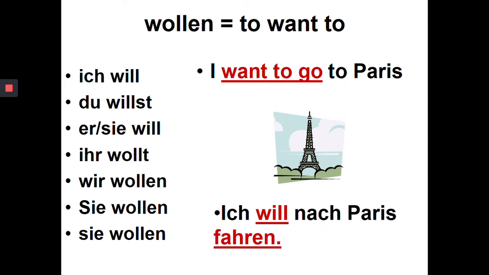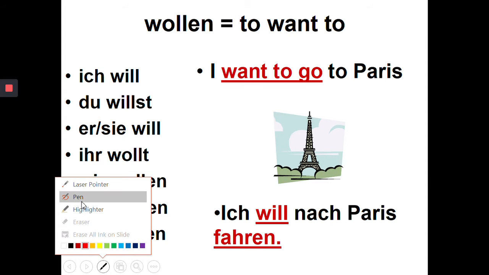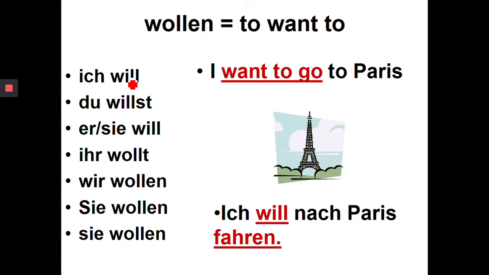Okay. So this is just taking you through the 6 different modal verbs and how you would write them in German. So wollen, to want to. If you notice, there are a couple of things that are very different about them, and I'll show you that maybe later when you see them all together. But it's ich will, so there's no e ending for a start, so that's very different in the present tense to what we would normally have.